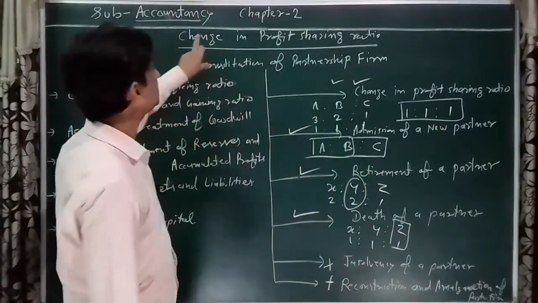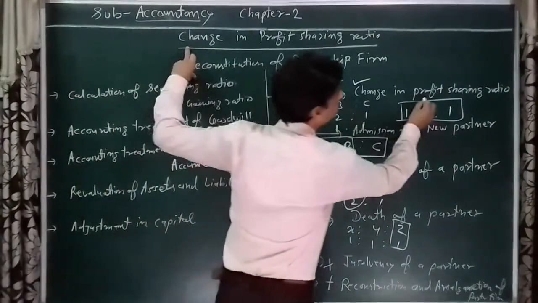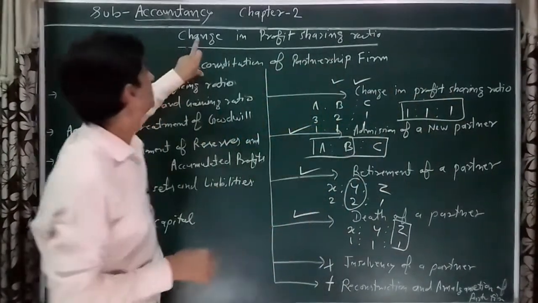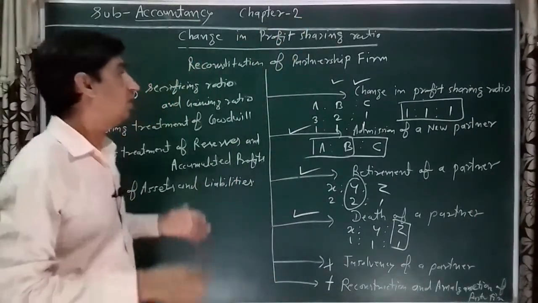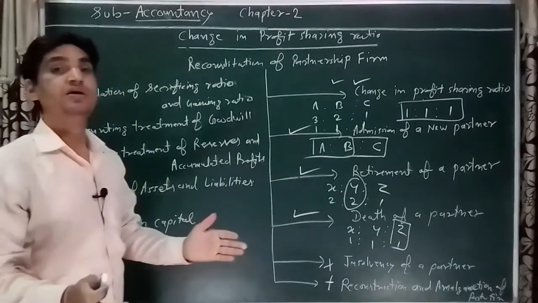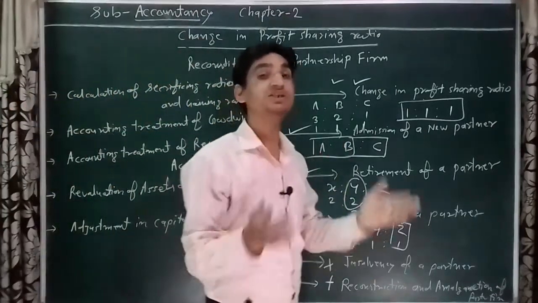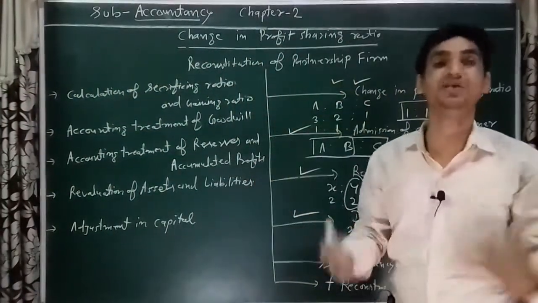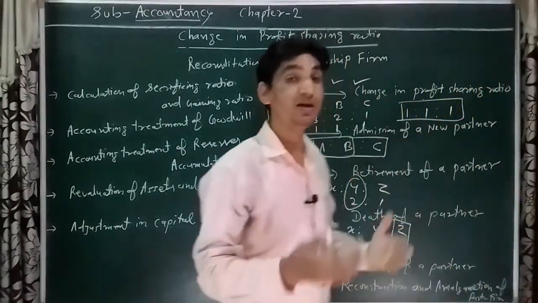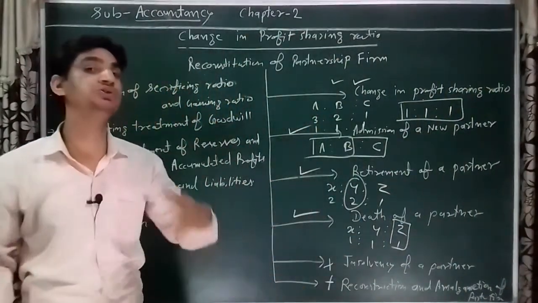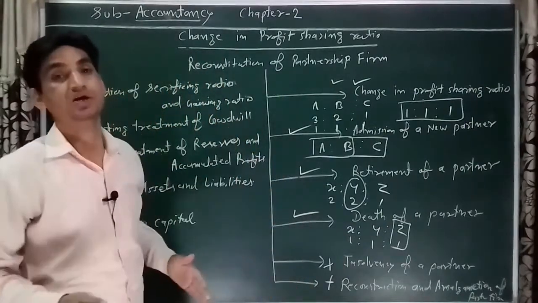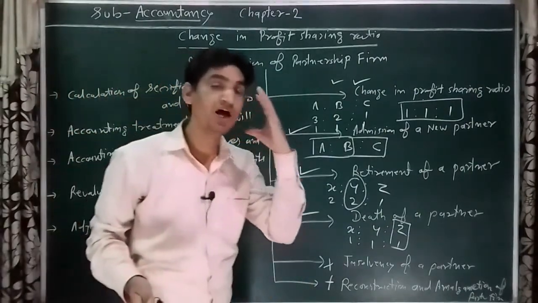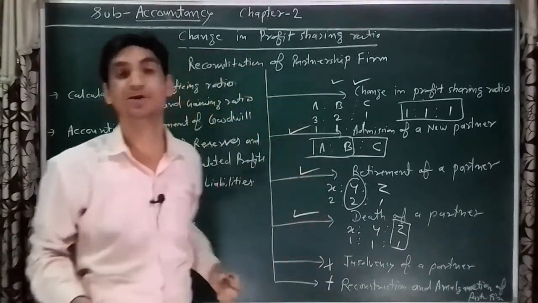Now we are starting the chapter change in profit sharing ratio, chapter 2. When partners decide to change their profit sharing ratio, in such a condition the following 5 adjustments are required.